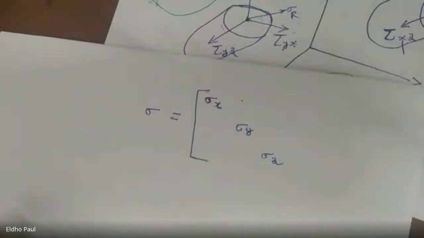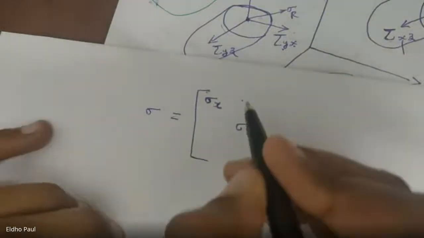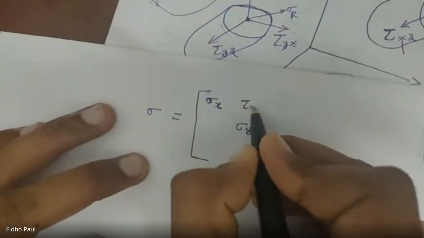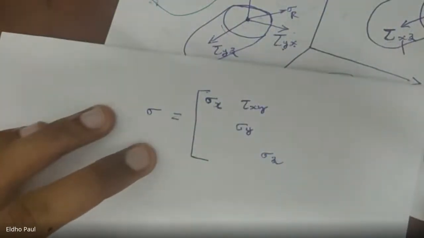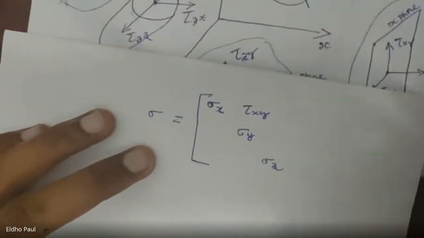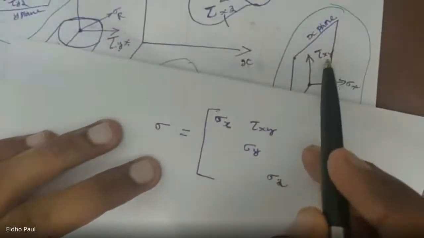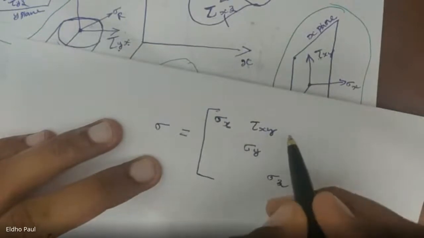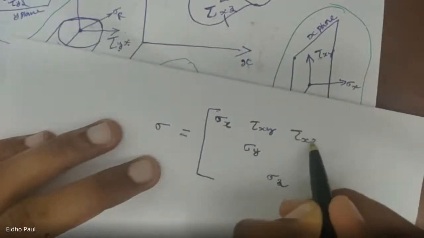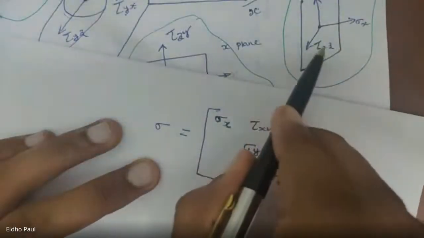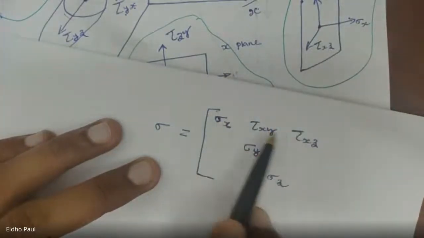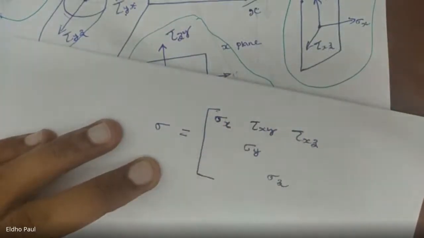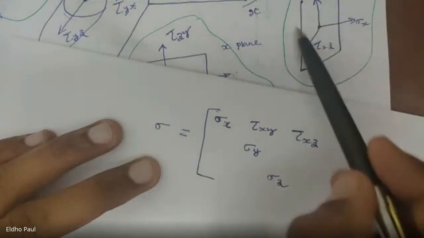And this is tau xy, then tau xz. So the top row contains all the stress components of the x plane.